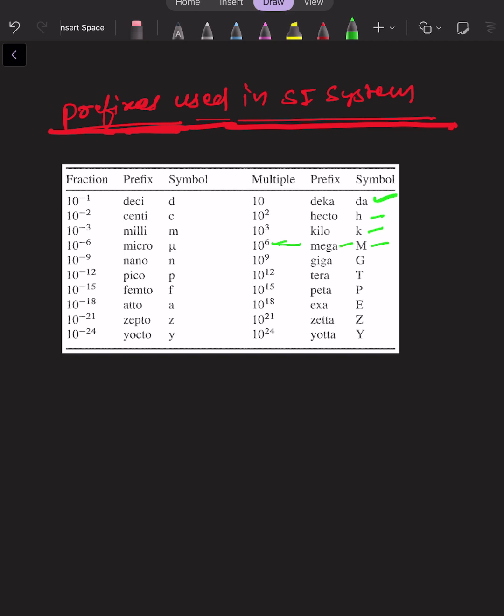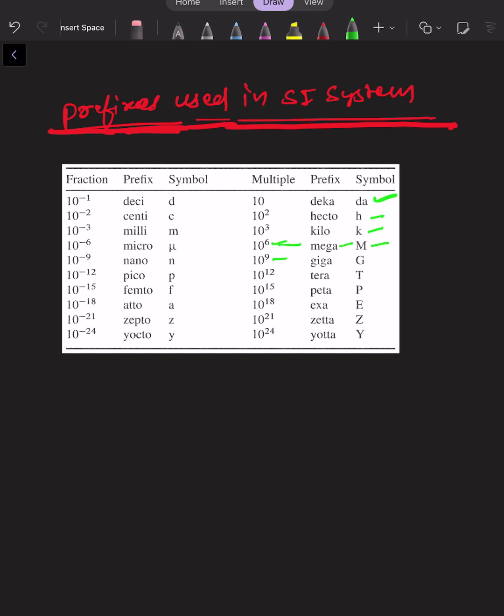And similarly, if a long-length video is recorded, then the storage that it would cover in our total internal storage would be in gigabytes. So here I am dealing with 10 to the power 9, right? So it will be known as giga.